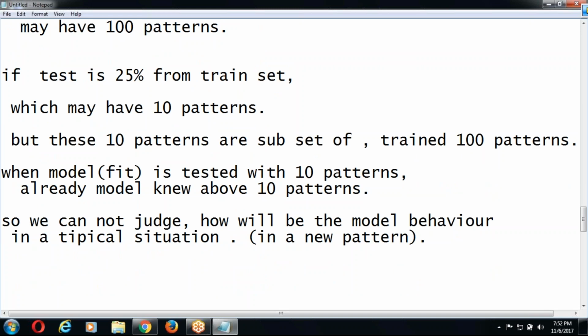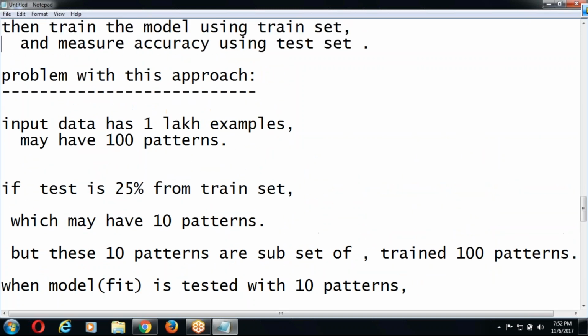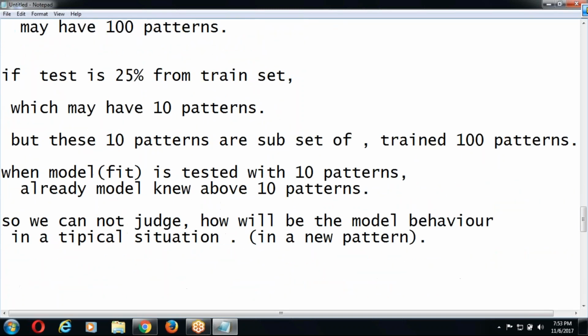This is the problem with the above approach. Here situation means when a new pattern comes. Got it? When an already known pattern comes, it behaves well. When a new pattern comes, how it behaves, we cannot understand. So this is the above problem.